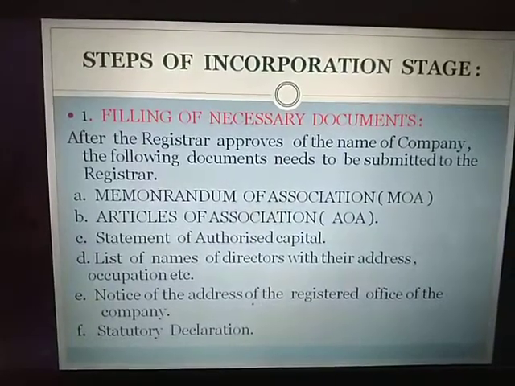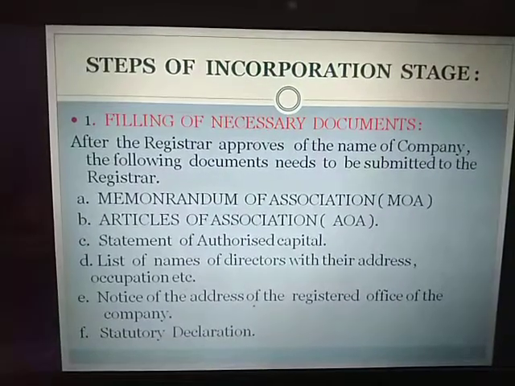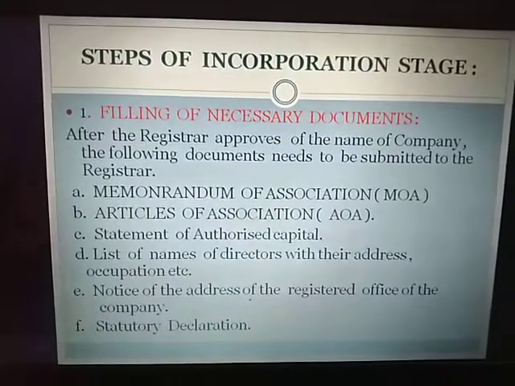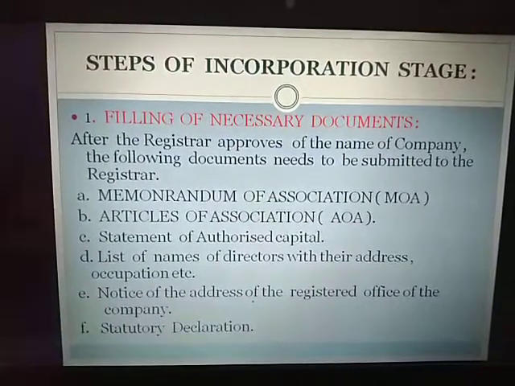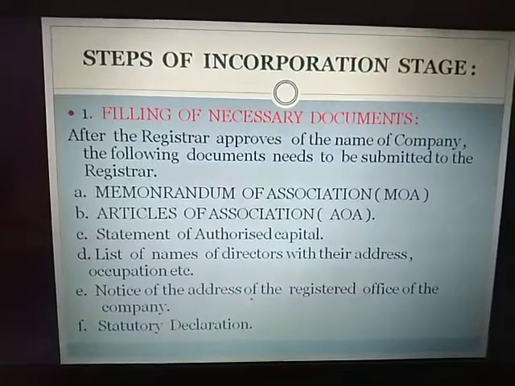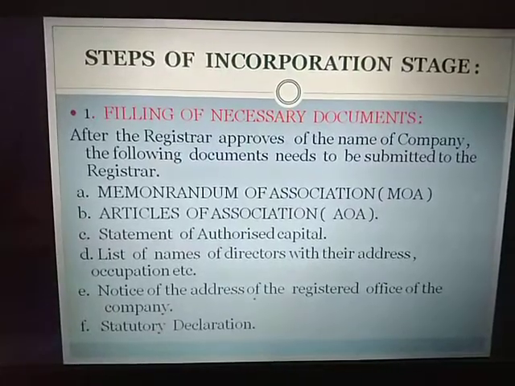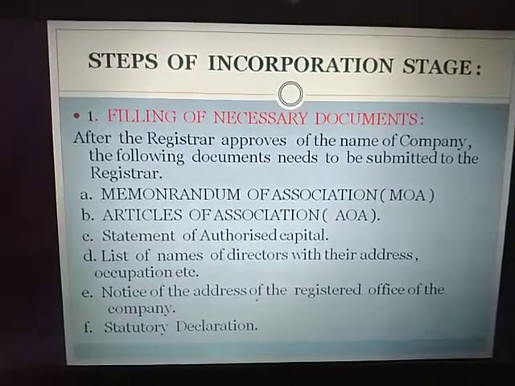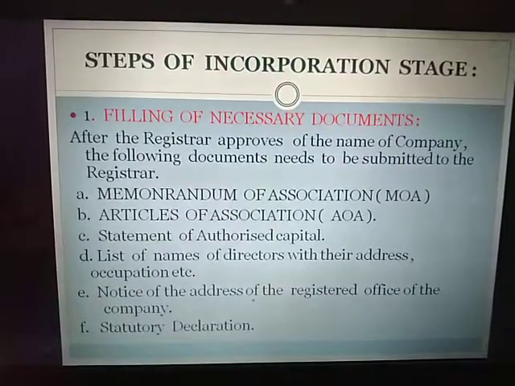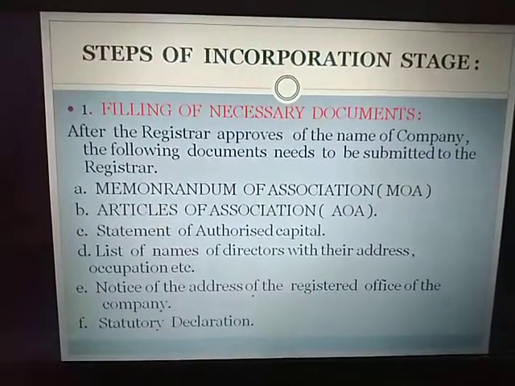The next document is the articles of association. This document will contain the duties and obligations of the various members, shareholders and directors of the company. Next is the statement of authorized capital. Authorized capital means the amount of share capital with which the company can function its business, that is, as authorized by the registrar. Then a list of names of directors along with their addresses, personal details, etc. Then we have notice of the address of the registered office of the company. That means the address of the registered office has to be submitted to the registrar.